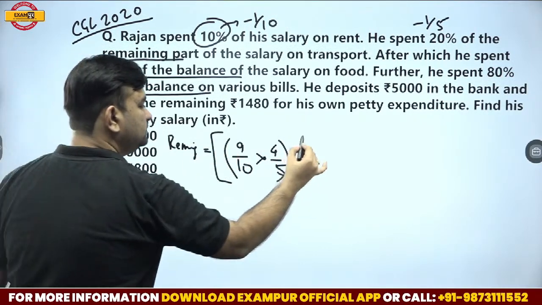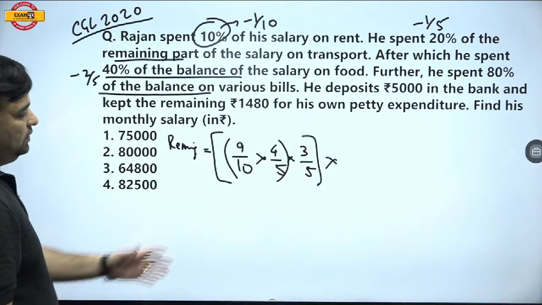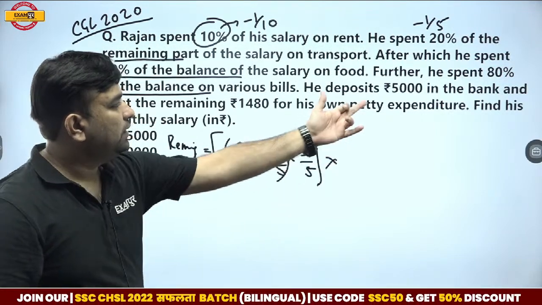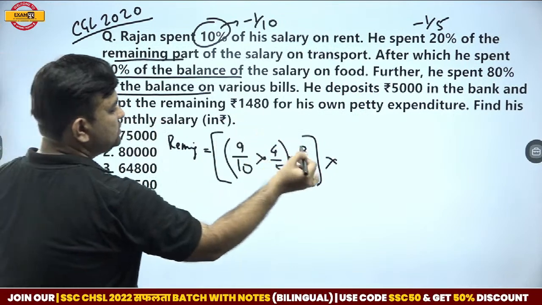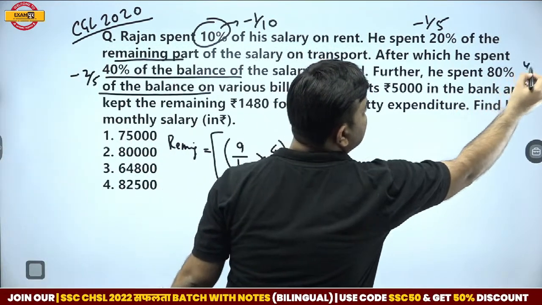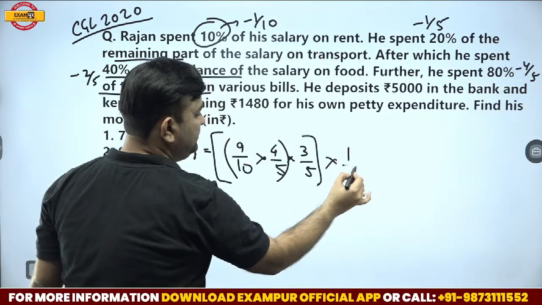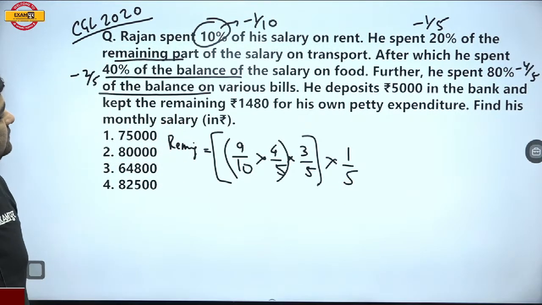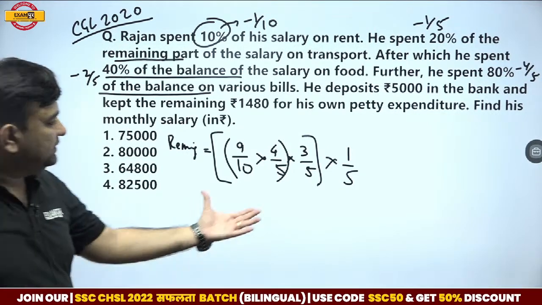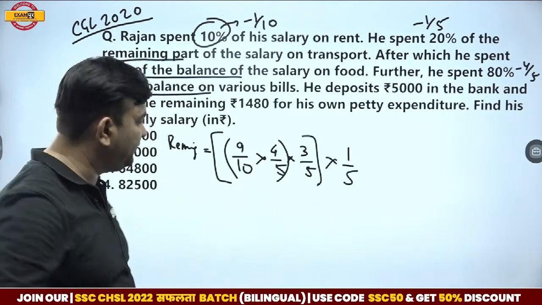Now, this is the amount of which 80% is spent. So 80% is about 4 by 5 spent, so 1 by 5 is remaining. This is the fraction remaining, guys.